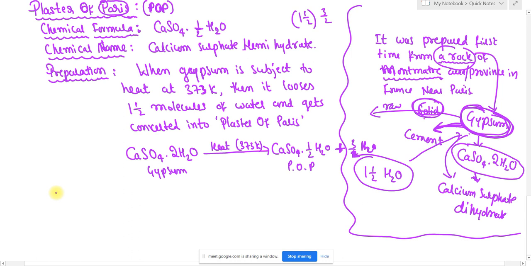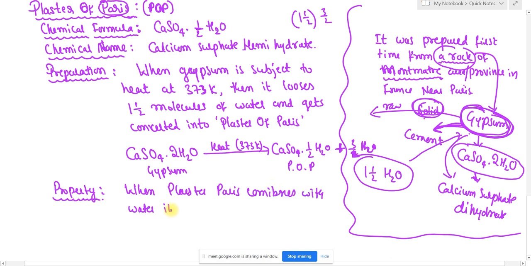Okay, so an important property: when plaster of Paris combines with water, it is going to be solidified. This is one of the important properties of plaster of Paris.